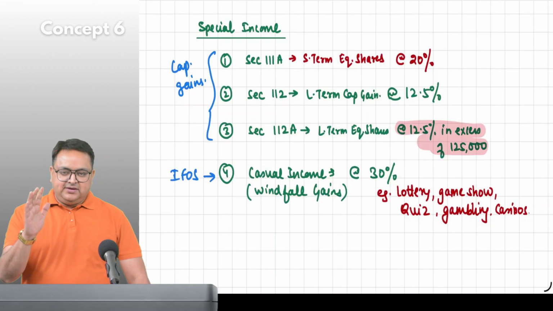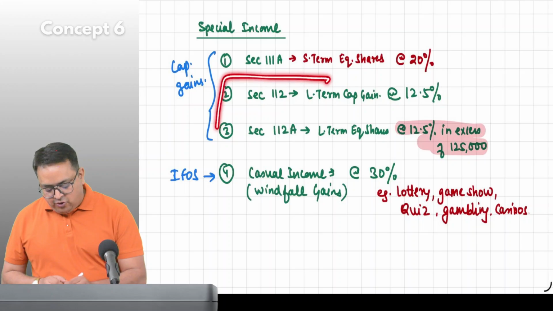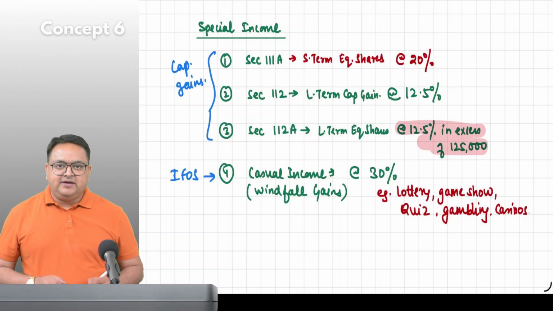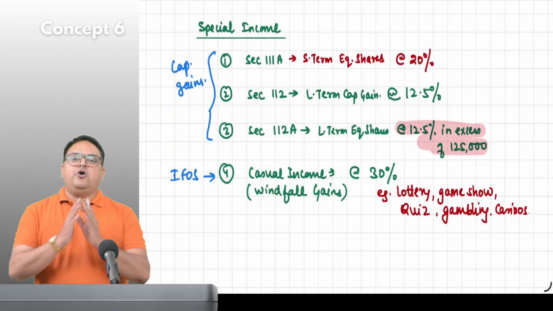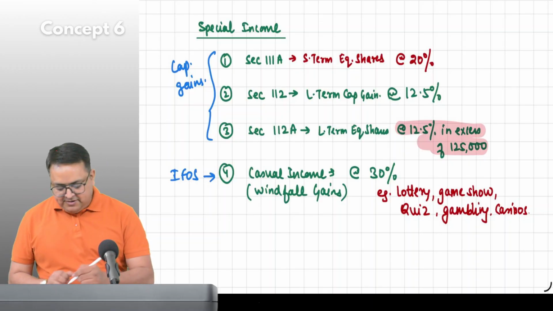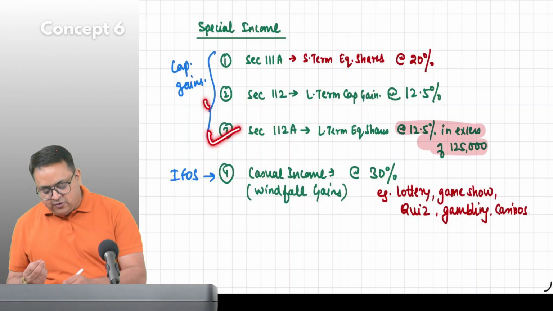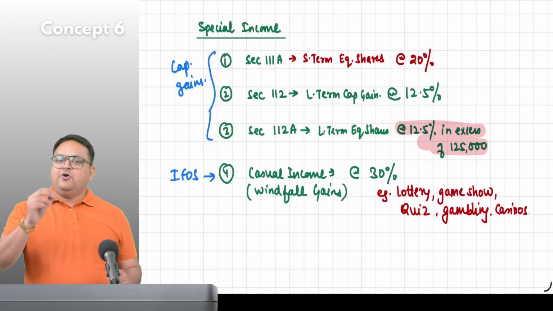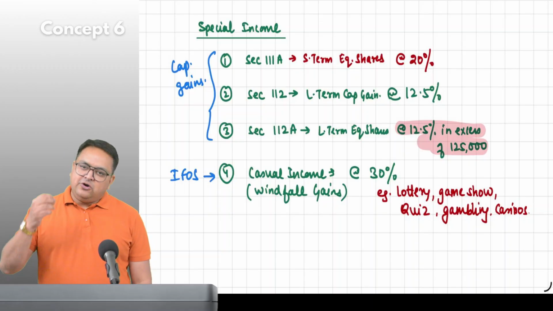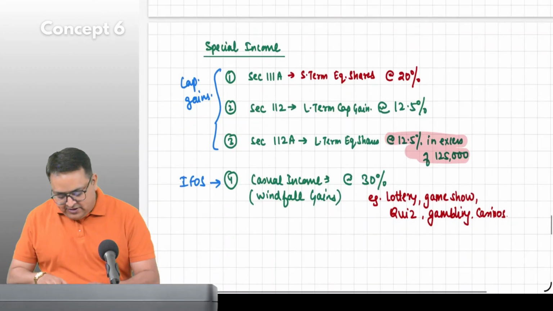2 and 3 are covering all long terms. Equity shares long term is here. All other long term is here. Guys, can I say all long term are special? Yes, sir. Because this is also special. Equity shares is also special, and all other long terms are also special. Can I say all long term are special? Yes. Can I say all short term are also special? No, sir. Very good.